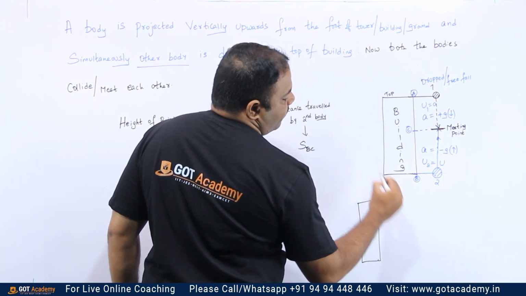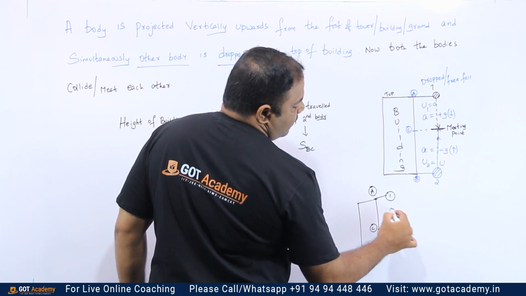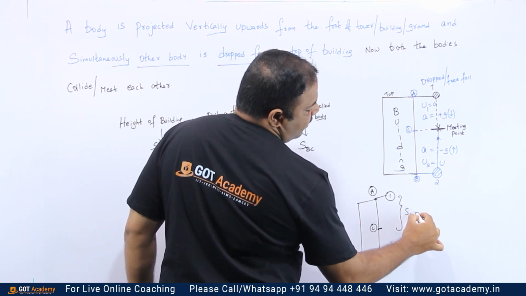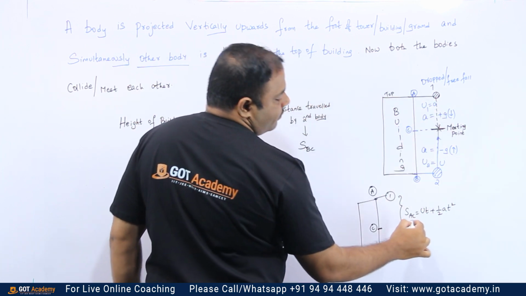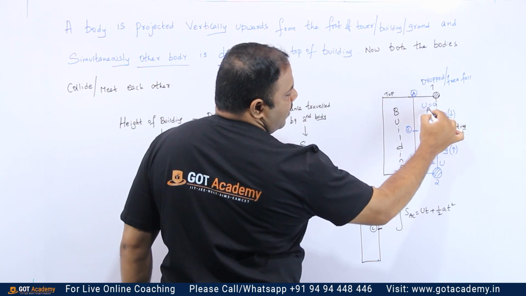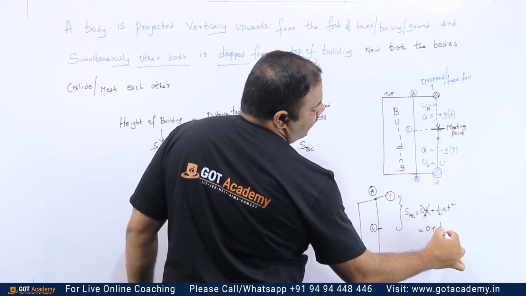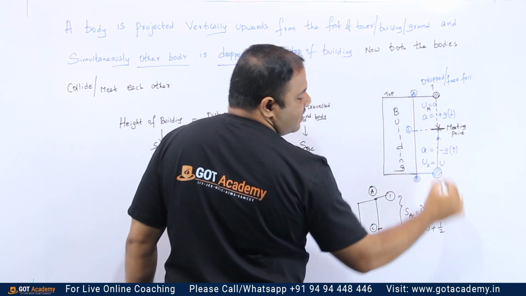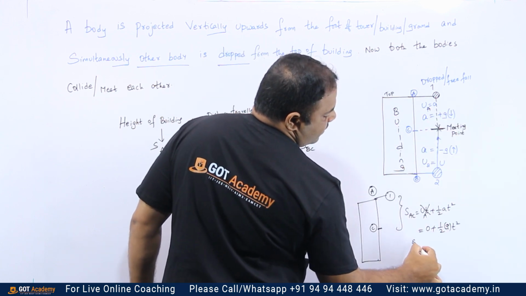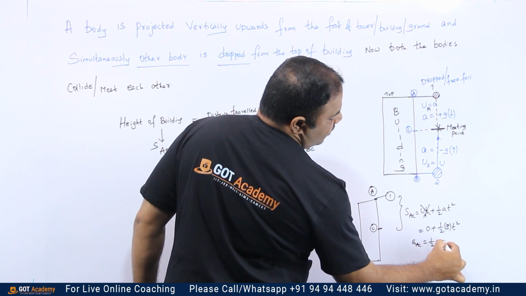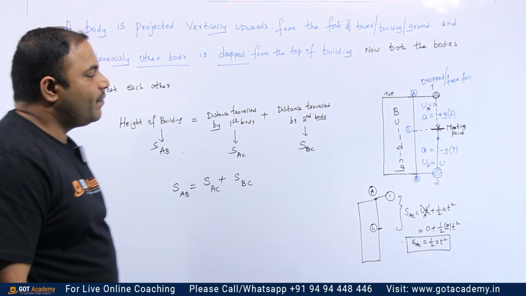So, this is the first body. This is point A and I assume that this is point C. So, from here to here, if I wish to calculate A to C, s equals ut plus half at square as per the given data. At point A the velocity is 0. So, this is 0 plus half. While it is coming down, I told you that the acceleration is plus g. So, g and time taken here is t square. So, distance from A to C is equal to half g t square. This is the distance travelled by the first body.